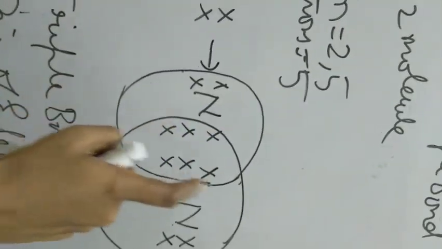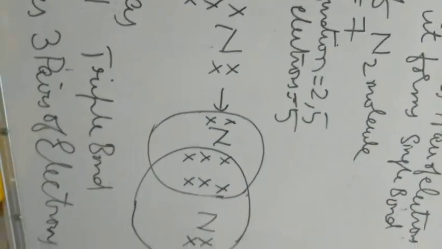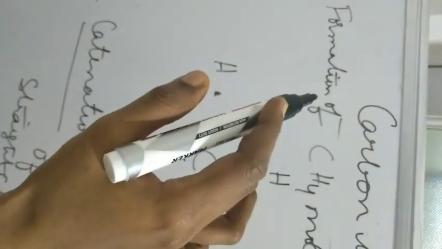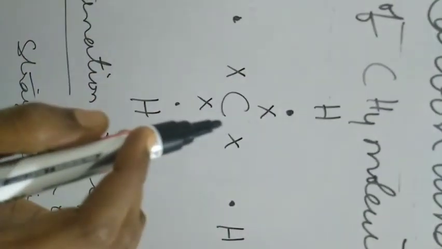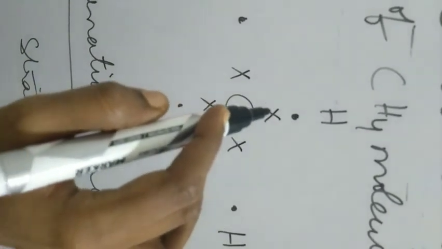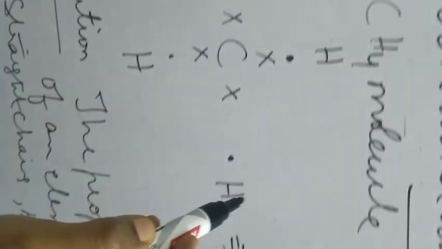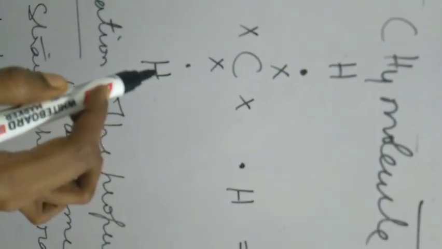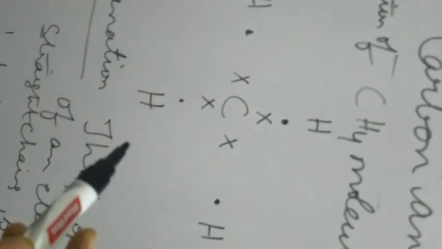These three pairs we have drawn as an intersection, like how we have done in the set concept in mathematics. See one more example, the formation of the methane molecule, CH4. That means one carbon atom has 4 valence electrons. The valence electrons of carbon are represented by the cross, and for the 4 hydrogen atoms, the valence electrons are represented as dots. This hydrogen has 1 valence electron, this hydrogen has 1 valence electron, this hydrogen has 1 valence electron. So how will the sharing undergo?